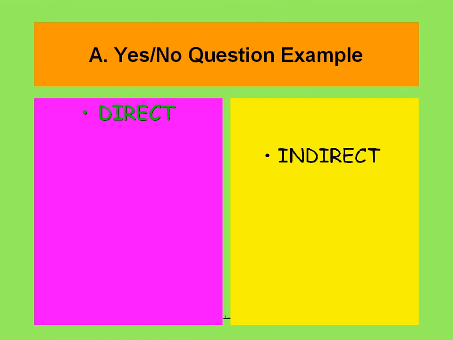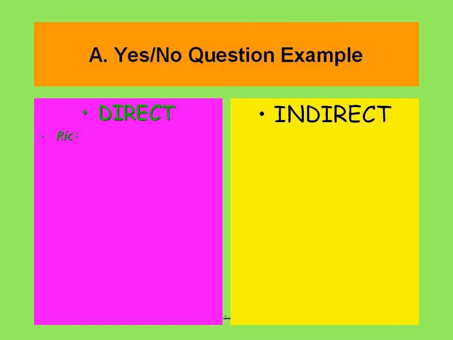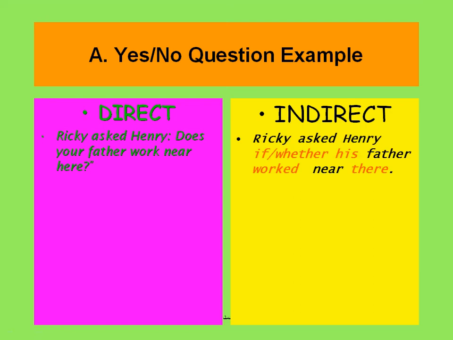Yes or no question examples, direct and indirect. Number 1, Ricky asked Henry, does your father work near here? Here, as you can see, this is a yes or no question. When we change this question into indirect speech, we do the following.